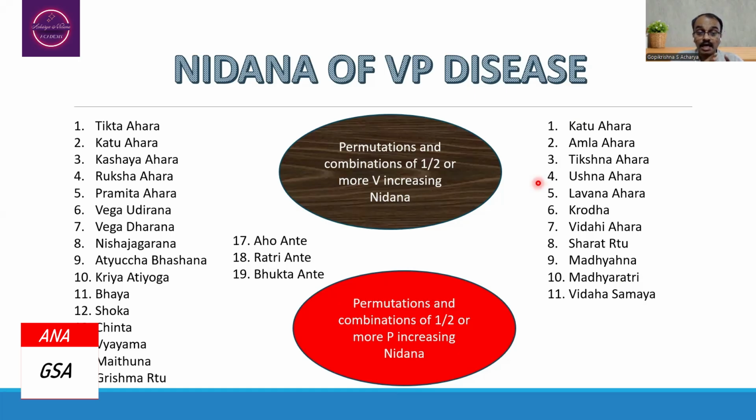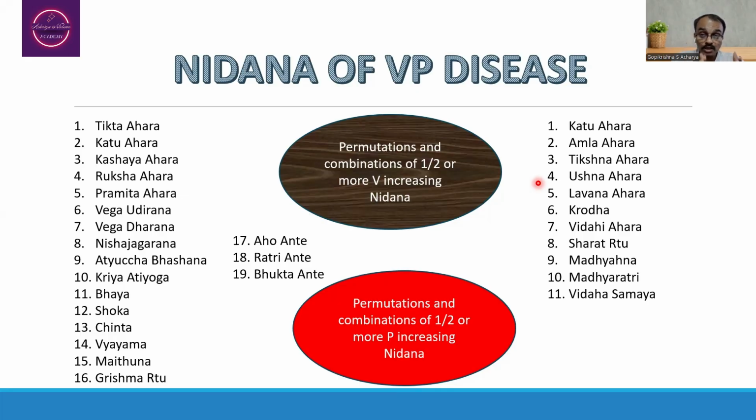For example, if the person has Vegadharana, in the sense constipation, and is consuming Pitta dominant Nidana, for example Ushna Ahara or Lavana Rasayukta Ahara or Tikshna Ahara, for example Gobi Manchurian, then we are going to have the abnormal increase of Vata as well as Pitta. If the person consumes food during the state of Chinta, that is absolute mental stress, that will be responsible for the increase of Vata, and he is consuming samosa as such, that will be responsible for the abnormal increase of Pitta in that way.